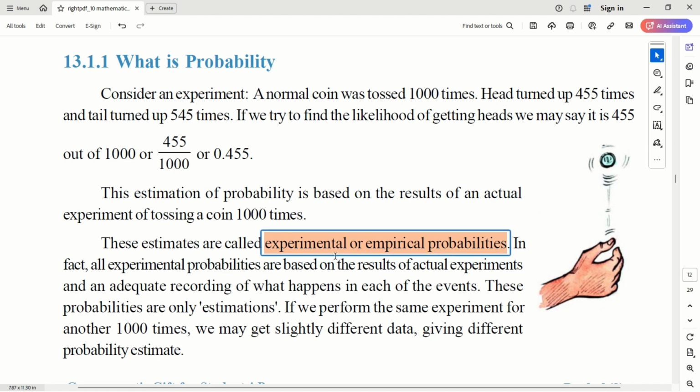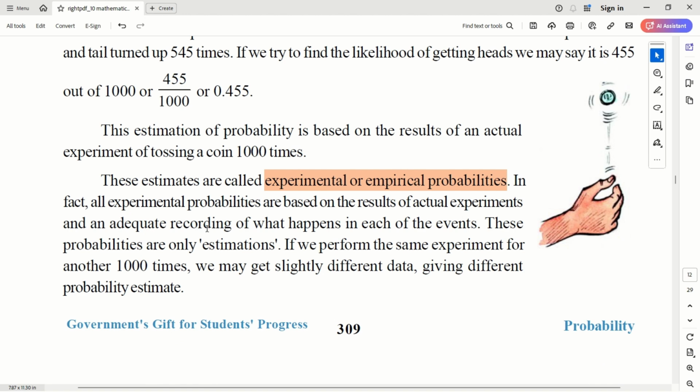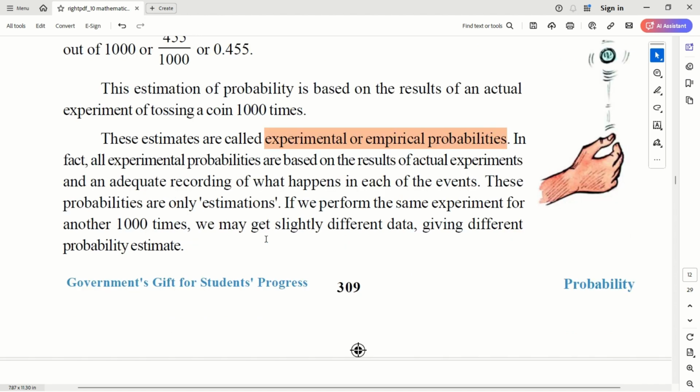All experimental probabilities are based on actual experiments and their results, so these are only estimations. If we perform the same experiment for another 1,000 times, we may get slightly different data.